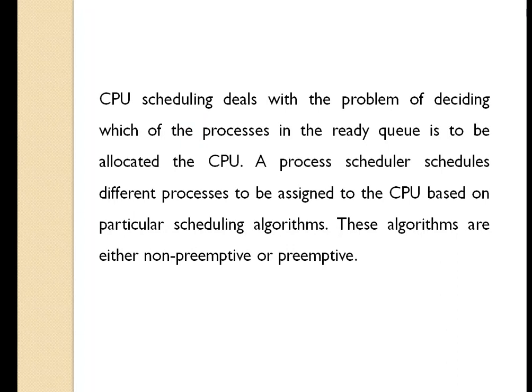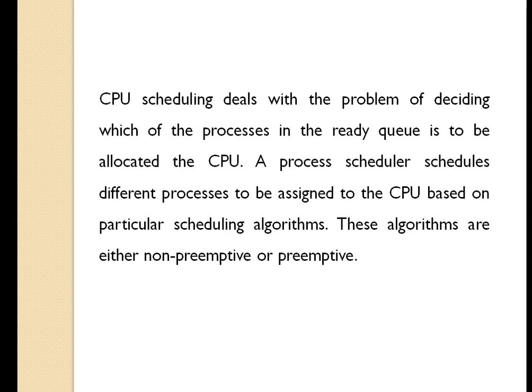CPU scheduling deals with the problem of deciding which of the processes in the ready queue is to be allocated the CPU. There will be many processes in the ready queue. We have to decide which process from the ready queue is to be selected and given to the CPU for execution.